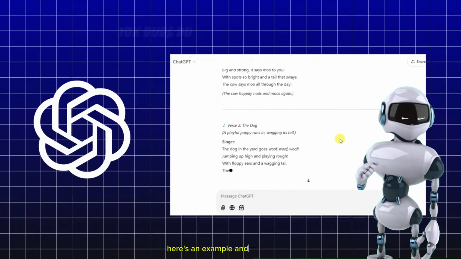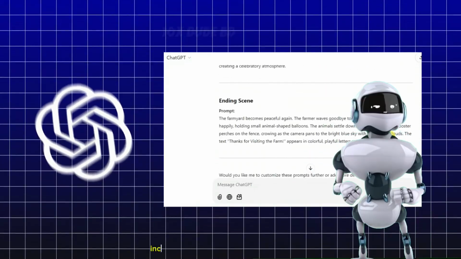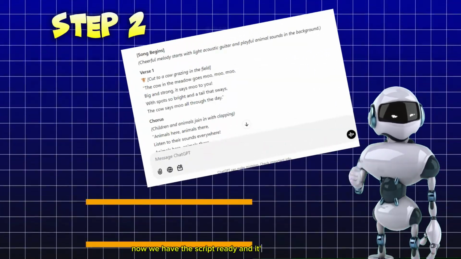Here's an example. And that's not all, I also asked ChatGPT to describe each scene in detail, including the settings, characters, and actions. Now, we have the script ready and it's time to animate it.